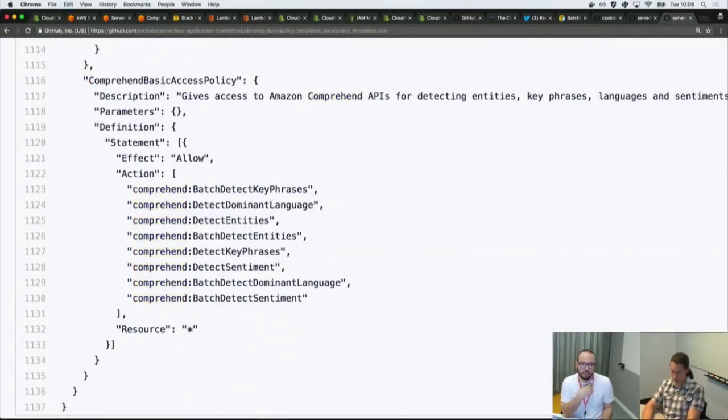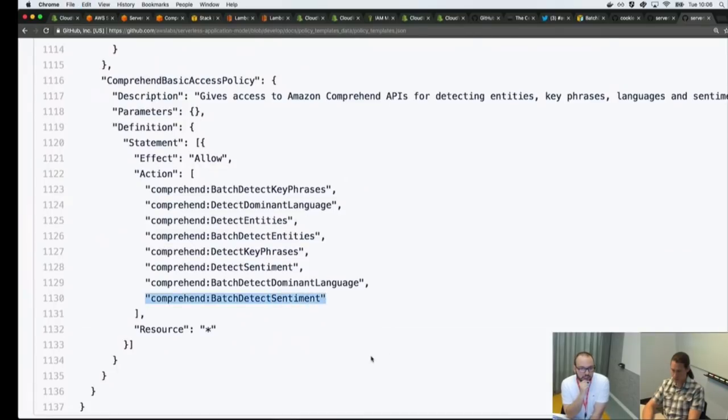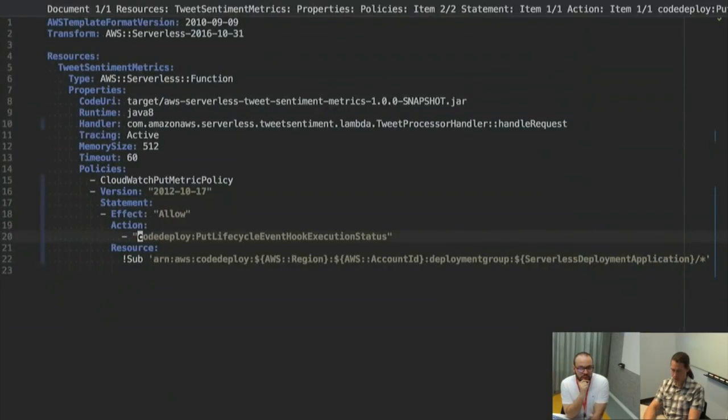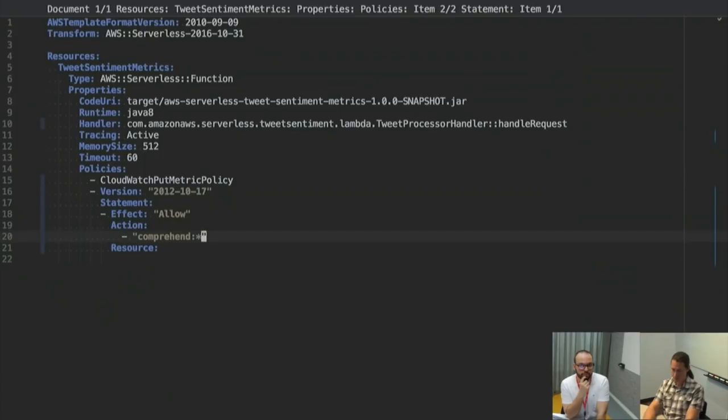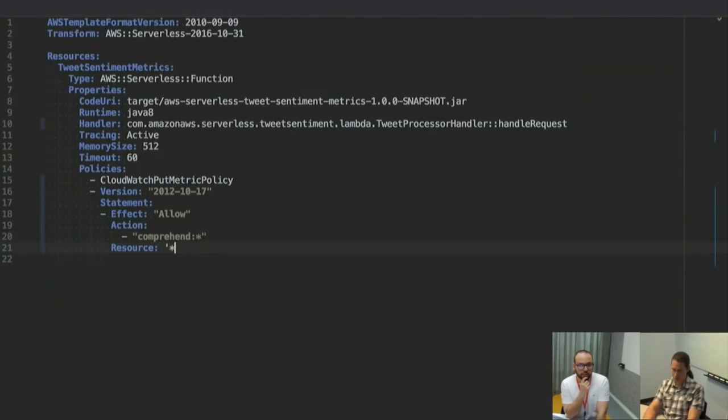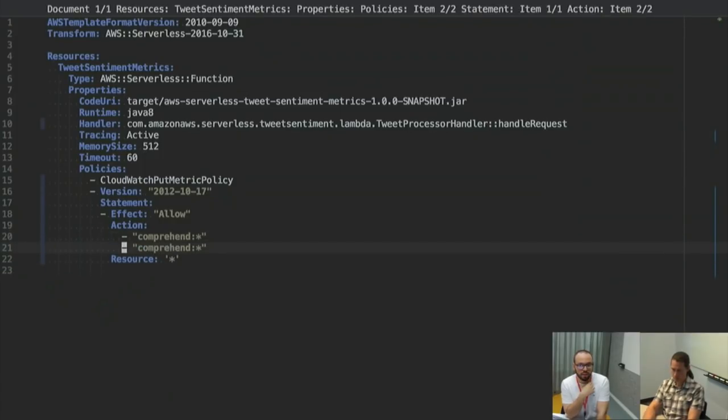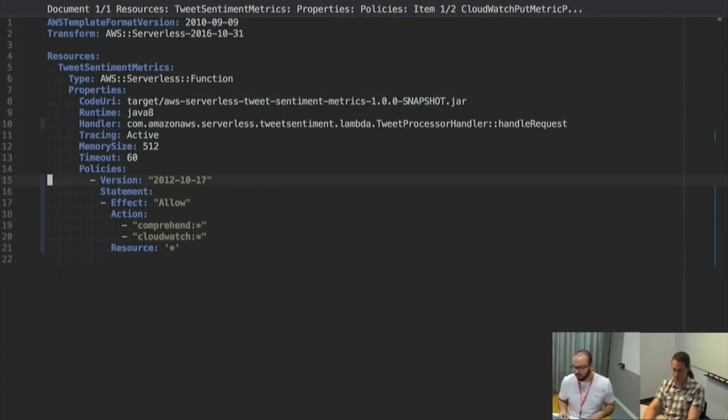Just because we're out of time, I was thinking of just duplicating that and just using CloudWatch star. I see. And comprehend star just for the sake of it now. Yeah, absolutely. And then star, and so it does for CloudWatch. That's what we need. So we get it working.